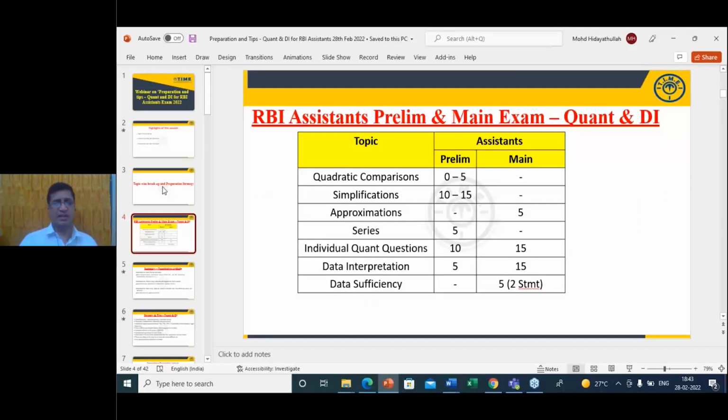Now, first slide here is a breakup of the quant area. How many questions can we expect from quadratic equations, simplifications, approximations, series, individual quant questions, data interpretation, data sufficiency? The chart is given here.